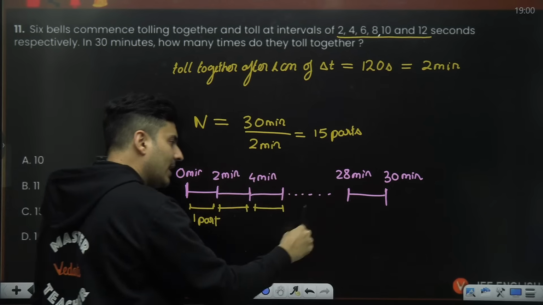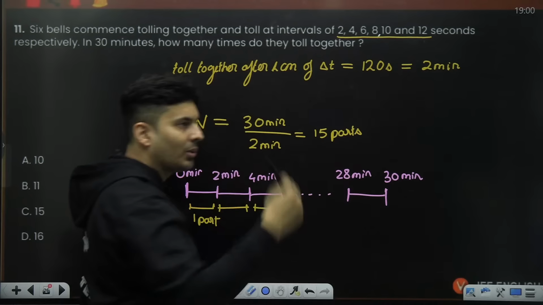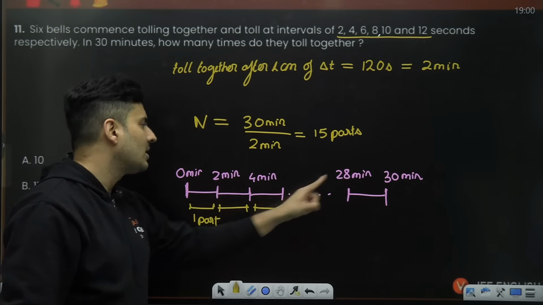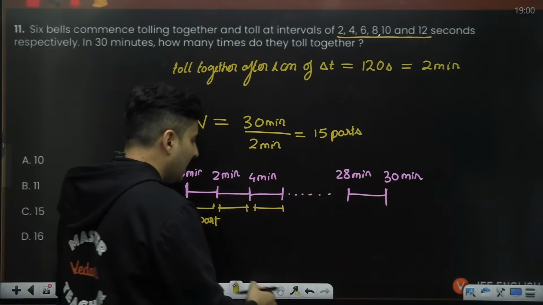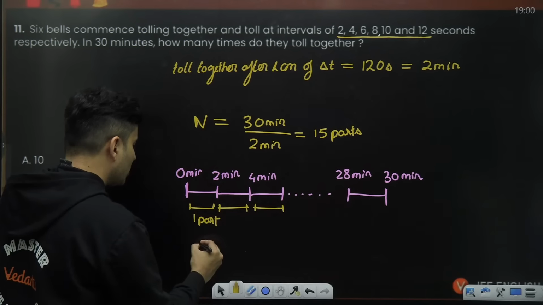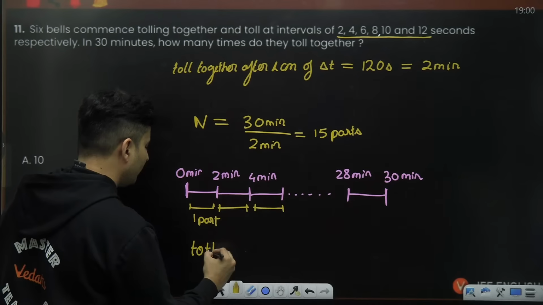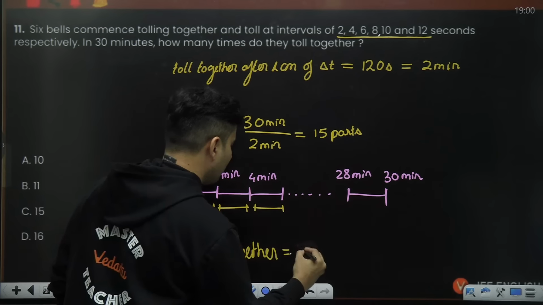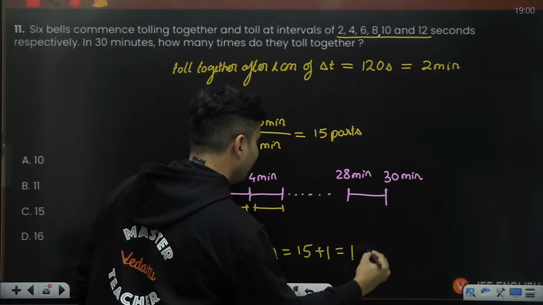The number of times they will toll together is 15 plus 1, which is 16.